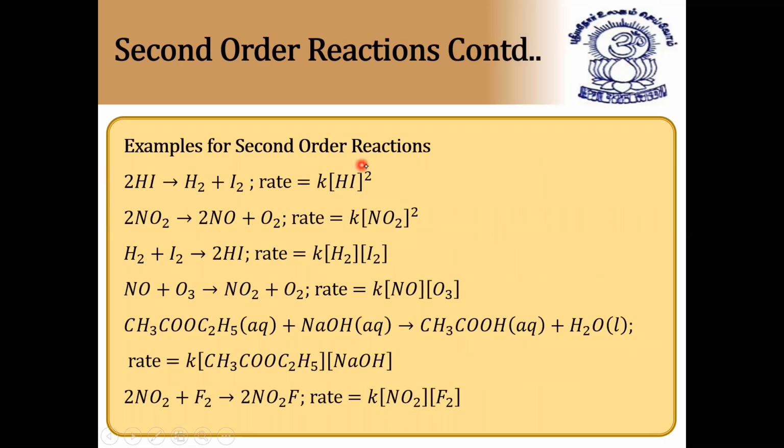Next, examples of second order reactions, 2 moles of HI. In this reaction, rate is proportional to K into concentration of HI to the power 2. For this one it is 1 and 1, so it is again second order. For this again 1 and 1, second order. Like this we have so many reactions. I hope it is clear.